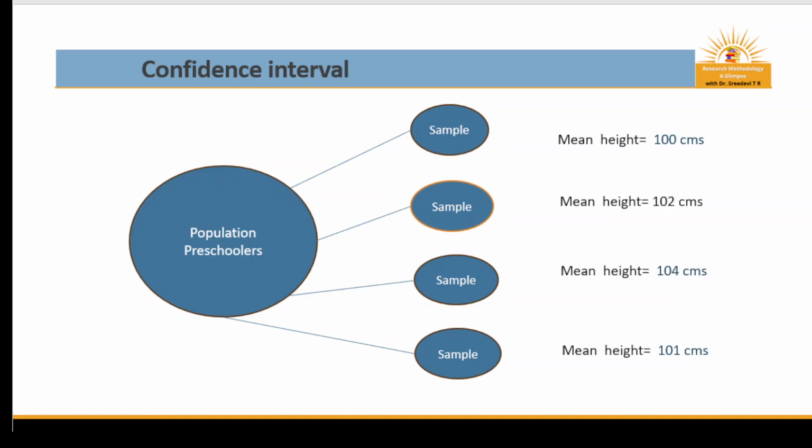The average mean height reflects the population mean height. The samples are drawn randomly from the population. For each set of sample, the mean height is there, and the average mean height reflects the population mean height.